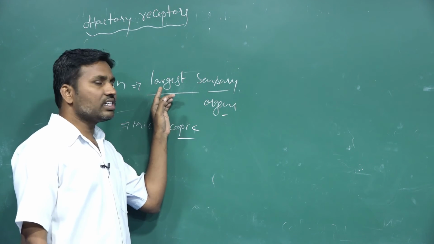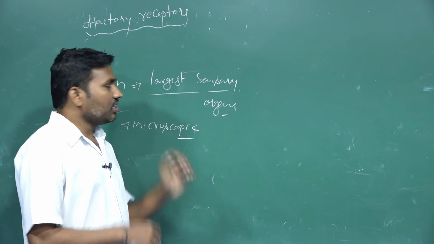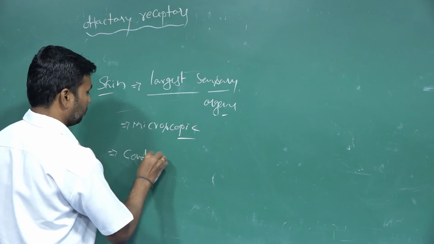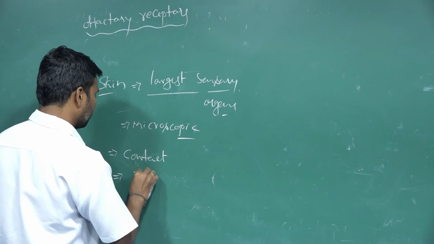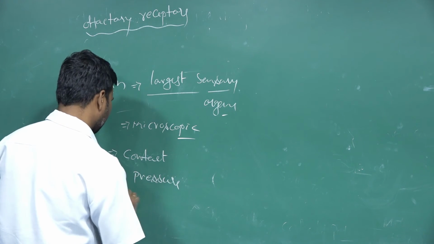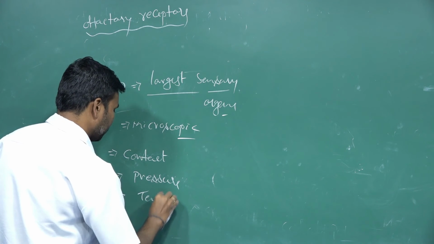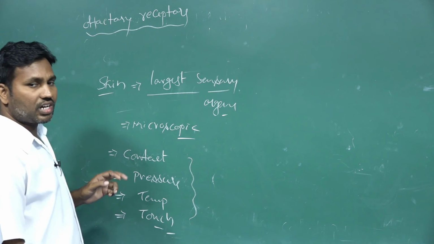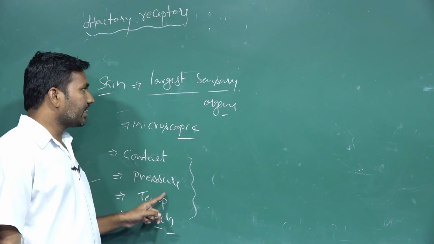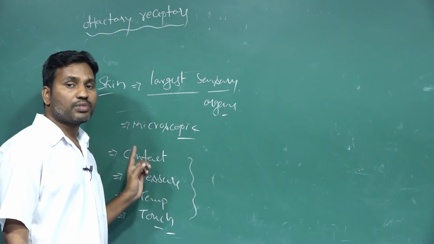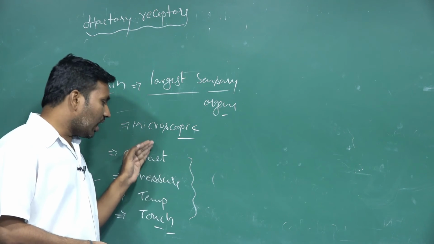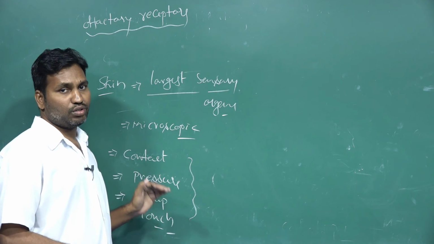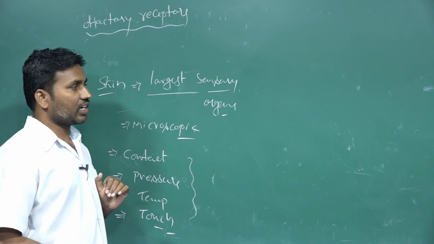Generally, what senses are conducted? For the skin as a sensory organ, they are contact, pressure, temperature, touch, etc. These senses are conducted by these receptors. These receptors recognize all these sensitivities, whether they are minute or stronger.